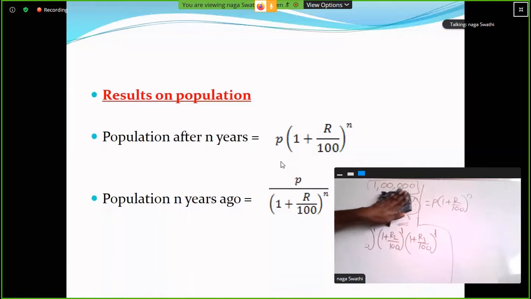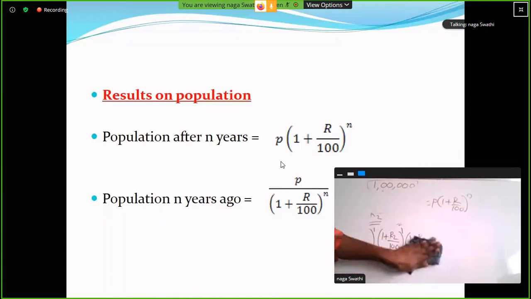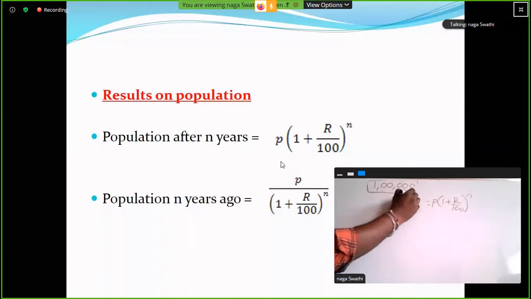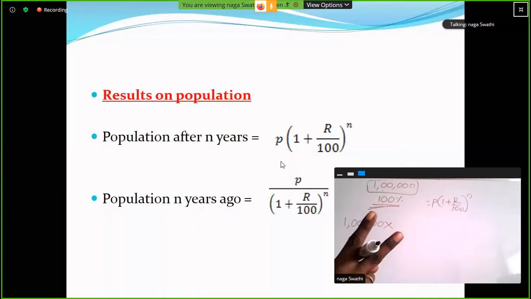Without using any formula, the population of a town is always 100 percentage. Clear? First of all, what is the basic population? 1 lakh, so let it be 100 percentage. For 1 year, how much is it increasing? 2 percentage. So 100 plus 2, 102 percent, that means 102 divided by 100.